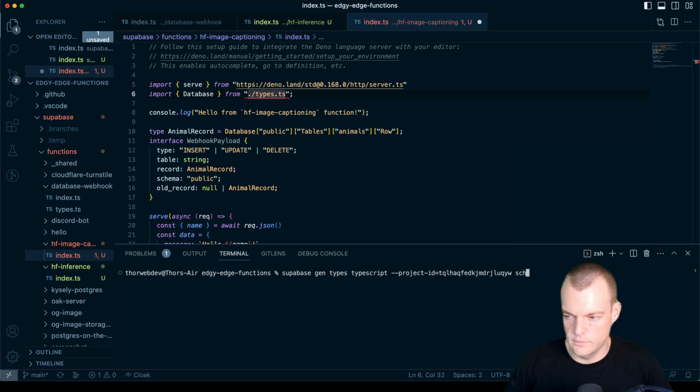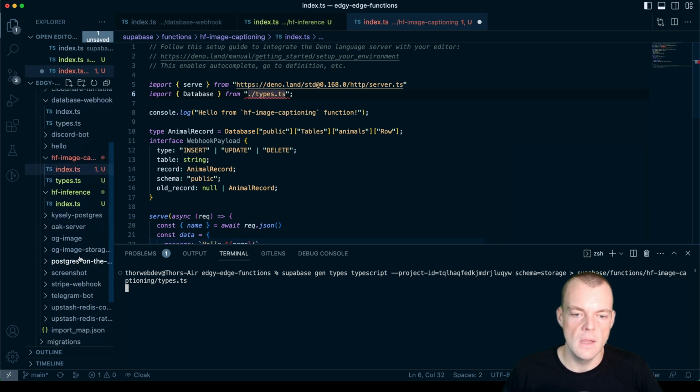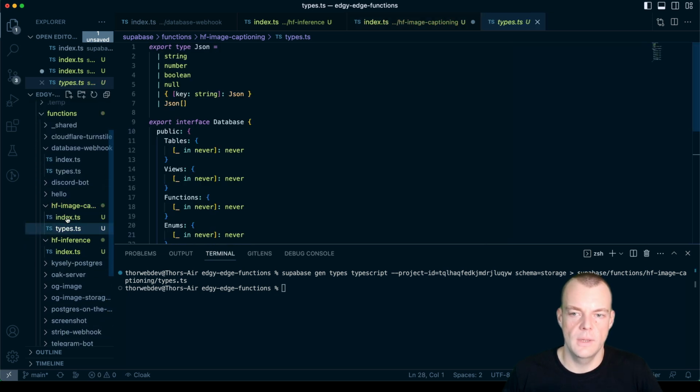And then we can say schema equals storage. And I believe that should be it. And then we need to pipe these into supabase functions, Huggingface image captioning, types.ts. Let's do that.